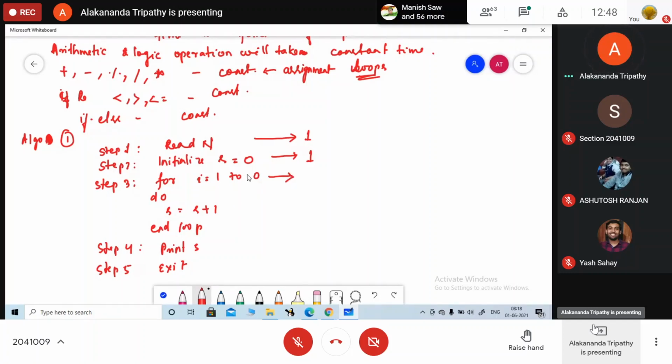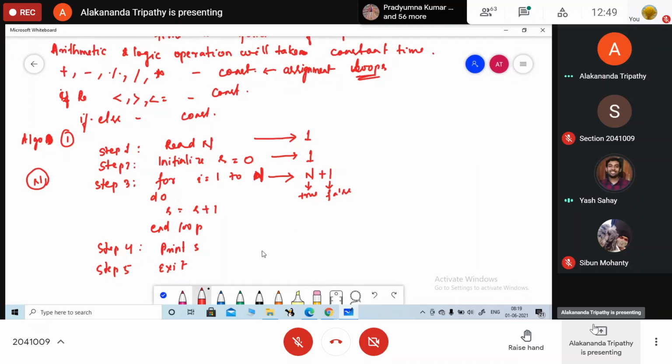The loop is 1 to n. In a for loop, the time will change. So how many times will the loop execute? If n is the input, how many times will the loop execute? n for true values and 1 for the false value. When it is false, you come out of the loop. So it will run n plus 1 times.